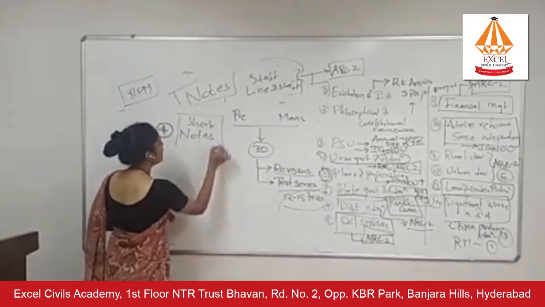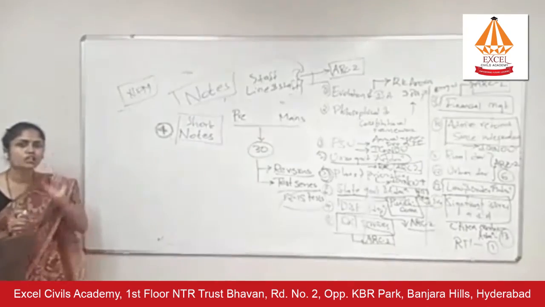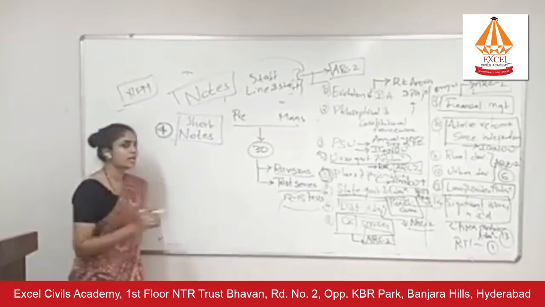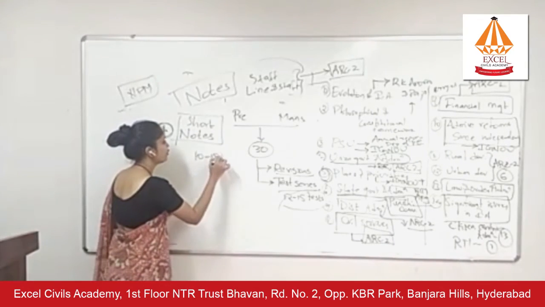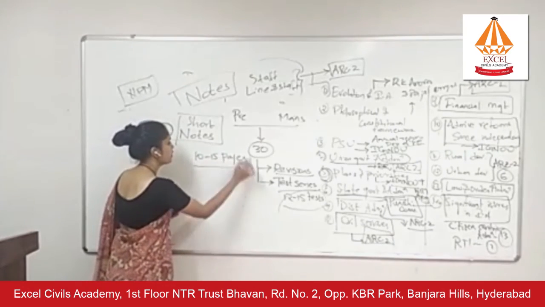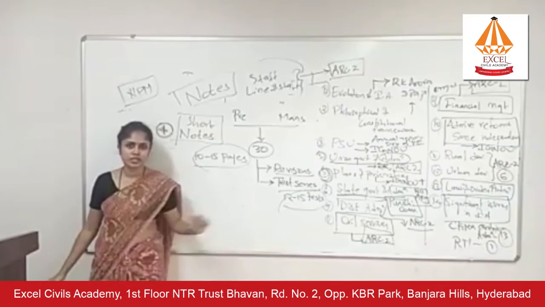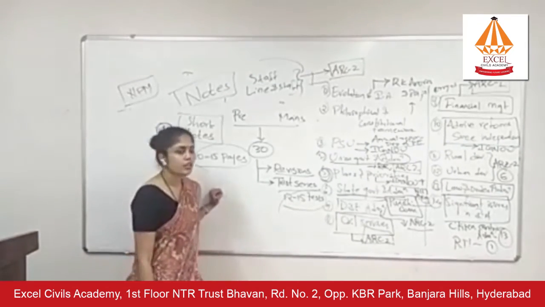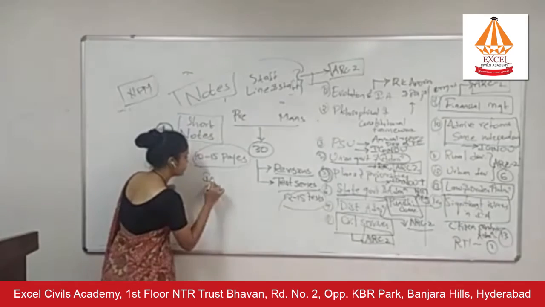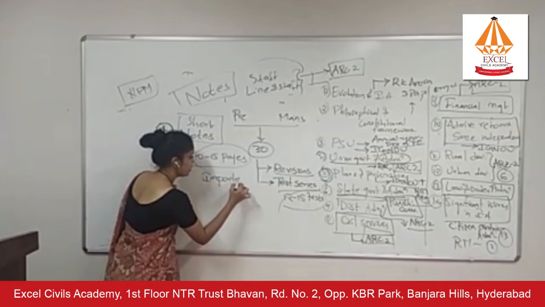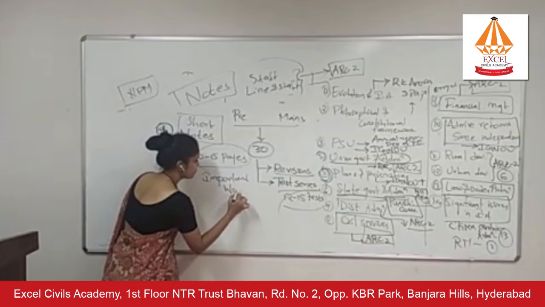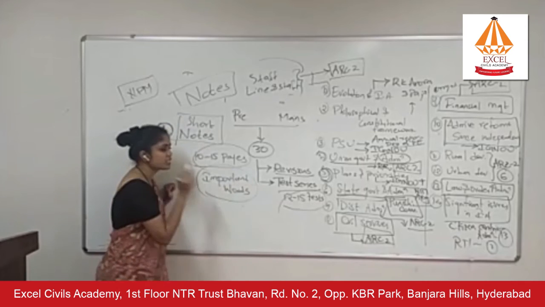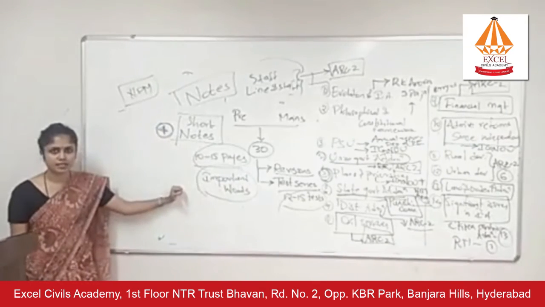And try to have short notes of not more than 10 pages, 10 to 15 pages. In these notes, you need to have important words that you must use in your mains answers.